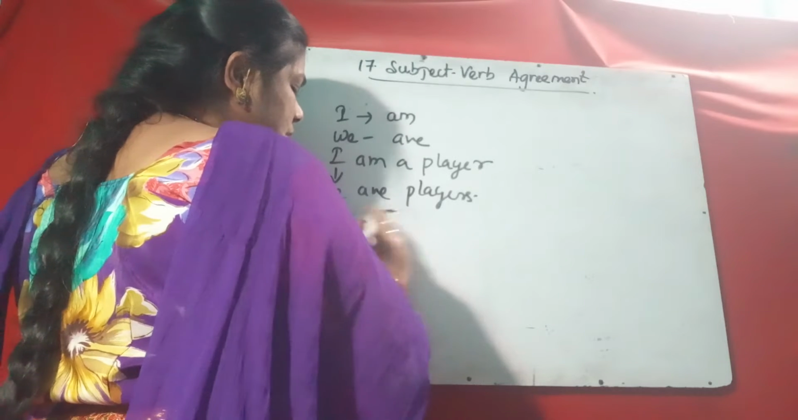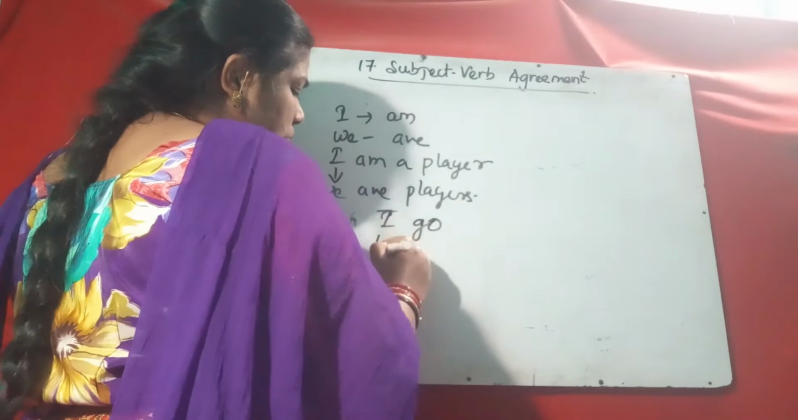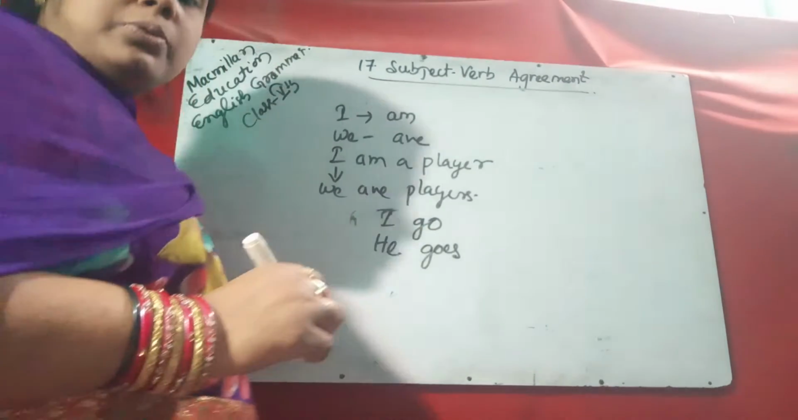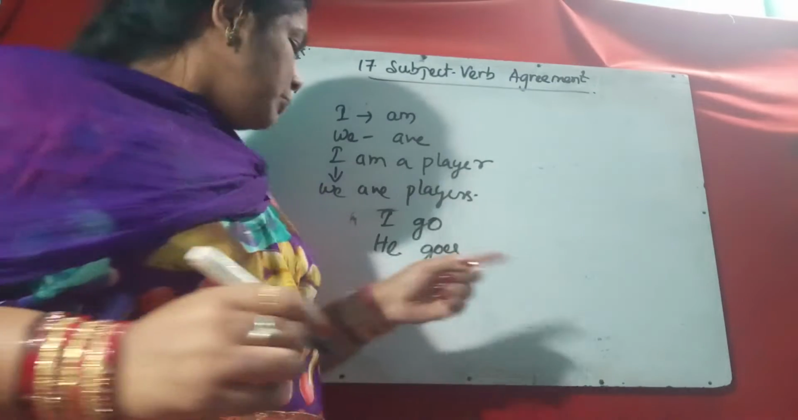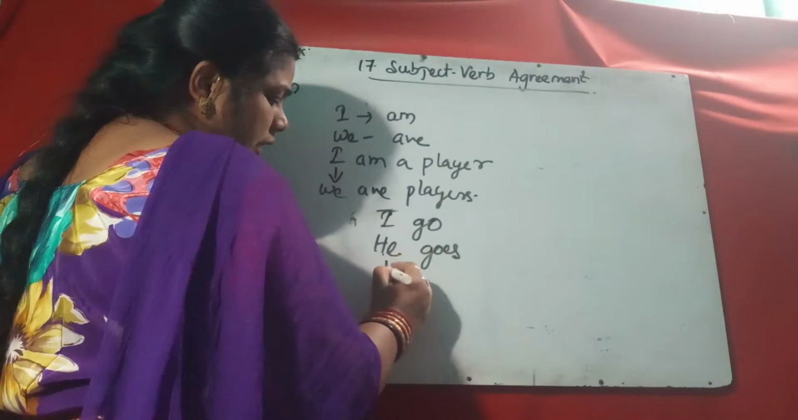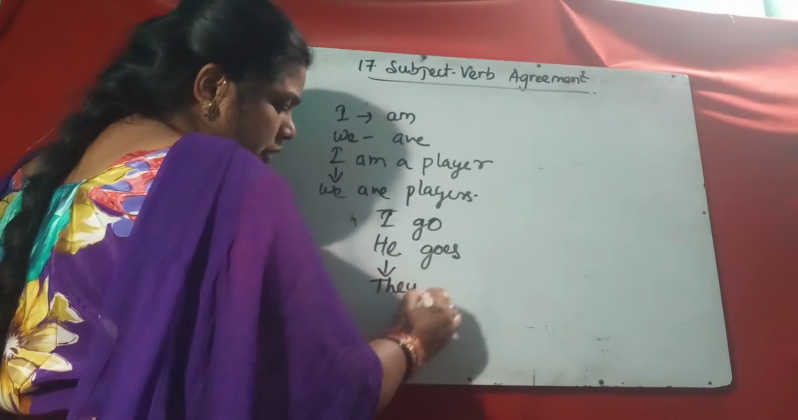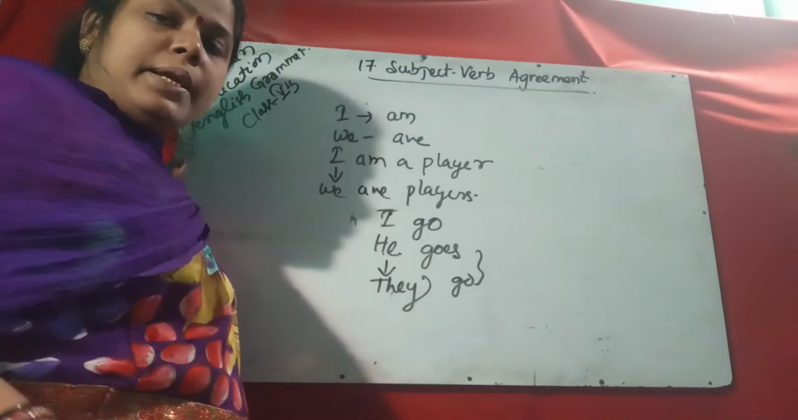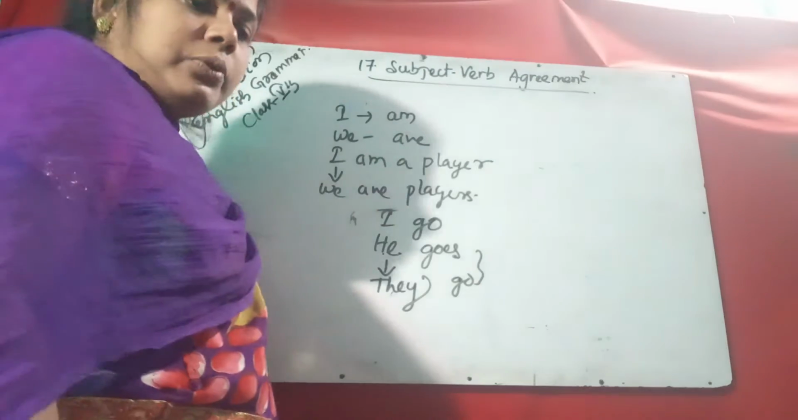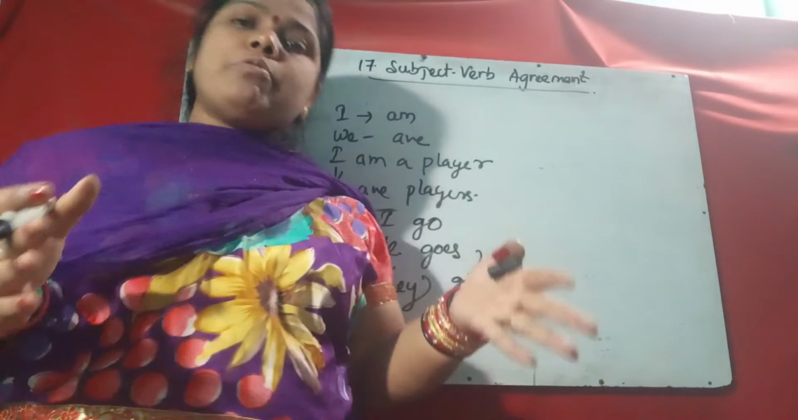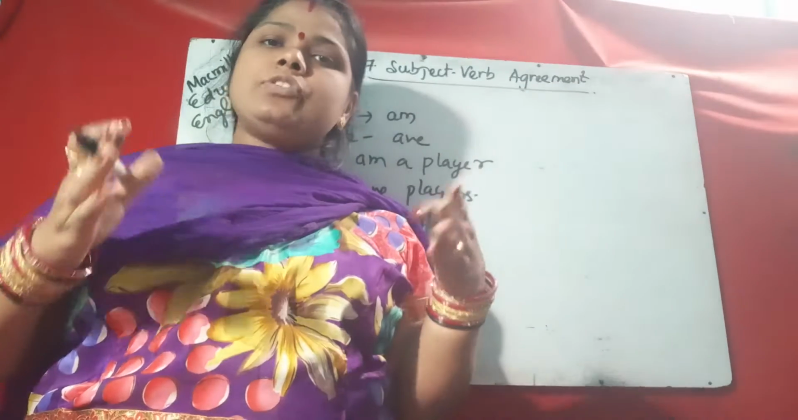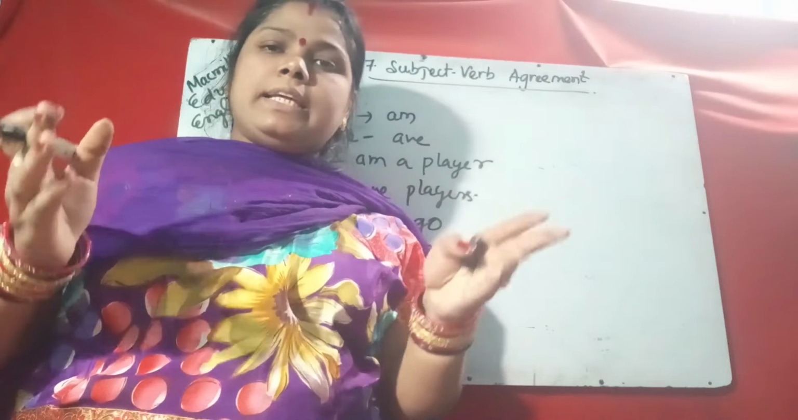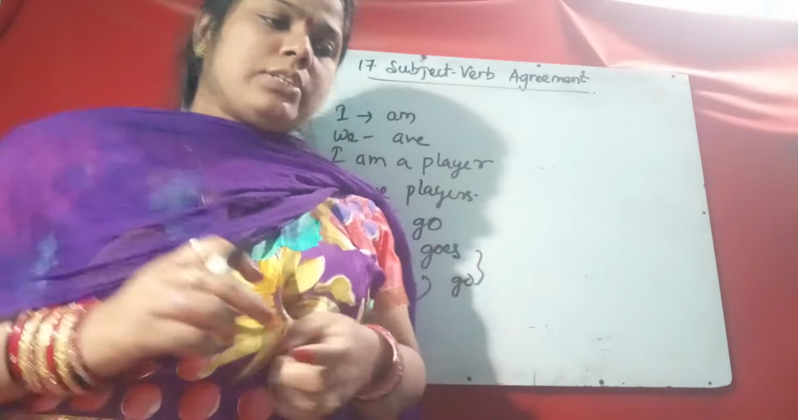Suppose I go, if the subject changes to he, the verb changes to goes. Suppose he goes, and if the subject becomes plural, they go. So the first agreement between subject and verb is that the verb must change according to the number. So they must agree in number, that is the first condition.